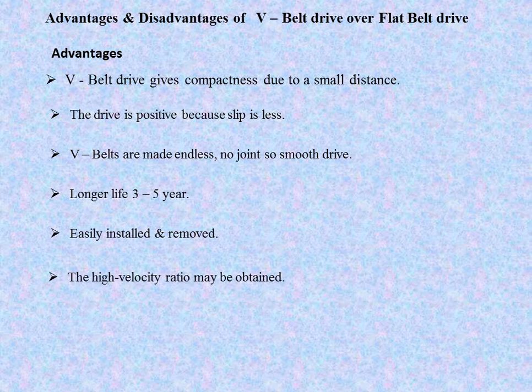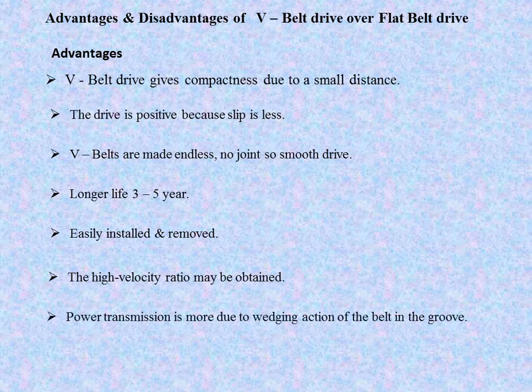A high velocity ratio may be obtained. If we want a high velocity ratio, in this case we go for the V belt drive instead of the flat belt drive. The high velocity ratio may be obtained in V belt drive. Power transmission is more due to the wedging action of the belt in the groove. The power transmitted in the V belt drive over the flat belt drive is more.